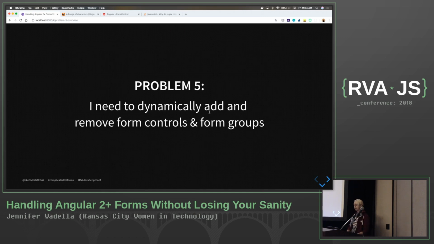Okay, finally, problem number 5. I need to dynamically remove and add form controls and form groups. Has anybody run into this before? Has anybody run into it and written some code and you're like, oh, it's ugly, it's ugly. And you know there's got to be a better way. There's always a better way, right?